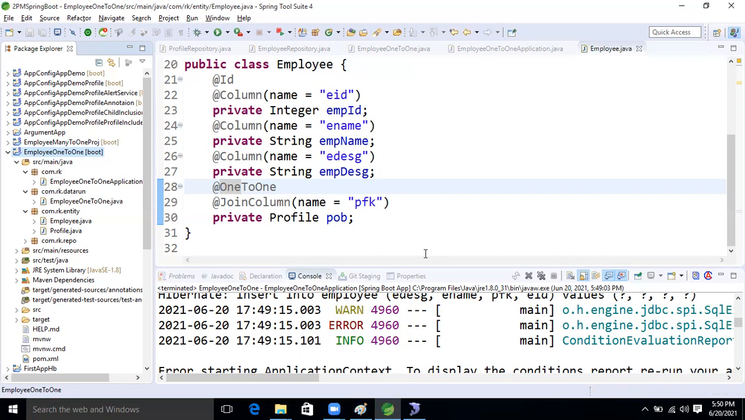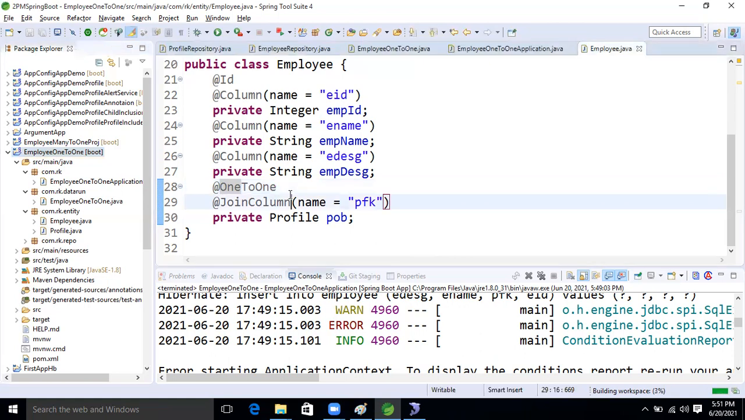Ravi, how will many to one work when we keep 1-to-1 as an annotation? No, we have kept the annotation as 1-to-1. I will show that, don't worry, Sudhir. That also will work.